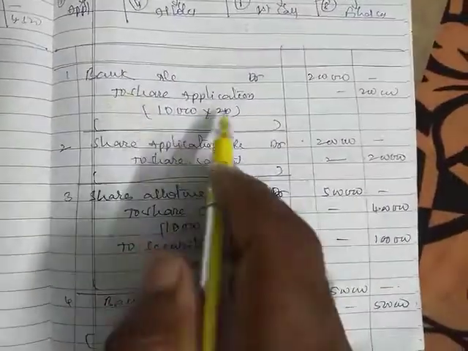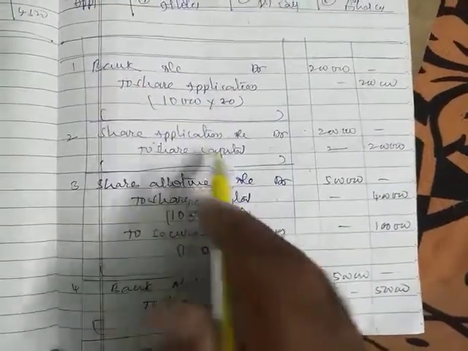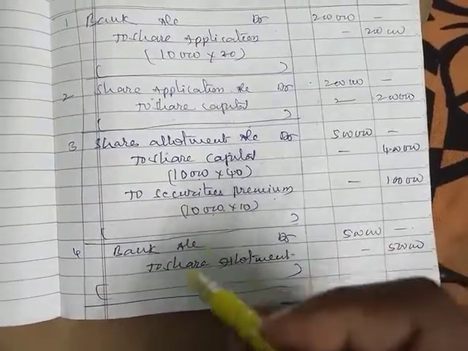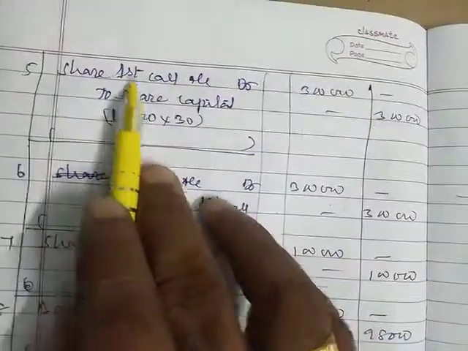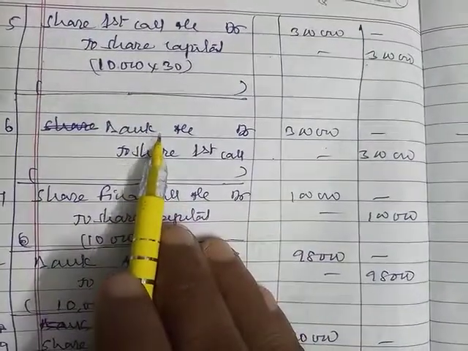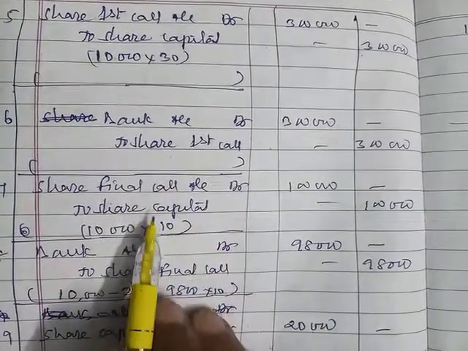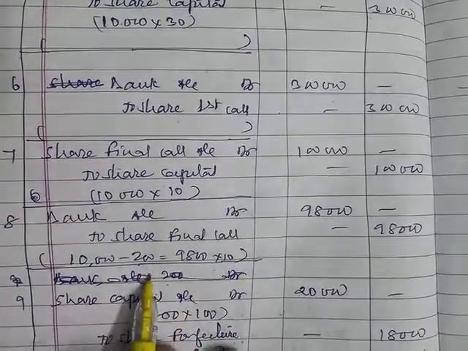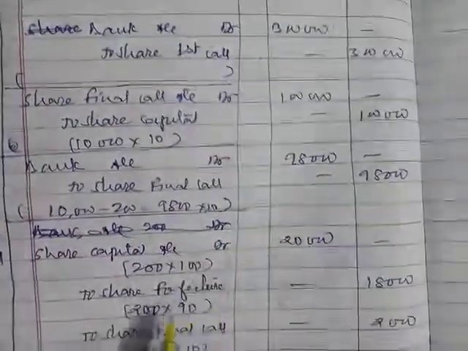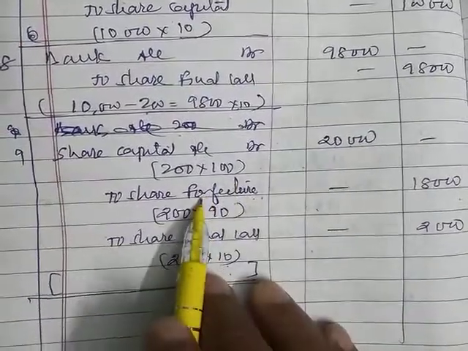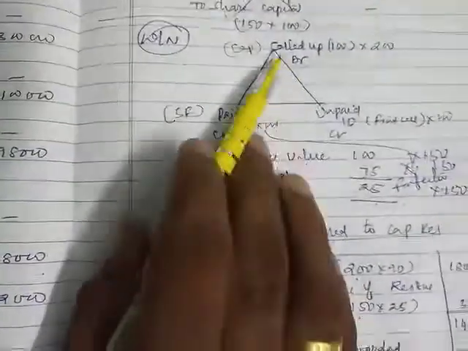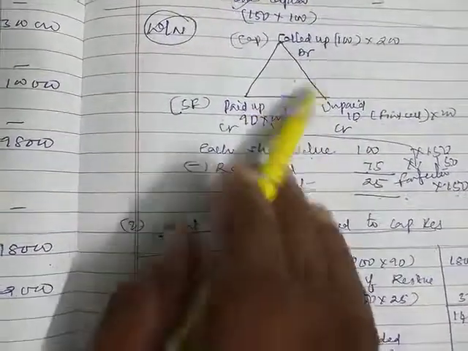You can see application to bank to application, application to capital, then allotment to share capital and premium because it was issued for premium, then bank to share allotment, full amount is collected, no defaulters, first call to final share capital, bank to first call or final call to capital or bank to final call. In bank final call we have defaulters, we subtracted and we took it. Forfeiture के लिए entry capital account debit to forfeiture to final call because only final call was due. And you can see the triangle I told you, based on this we have written it. All this explanation was given here.